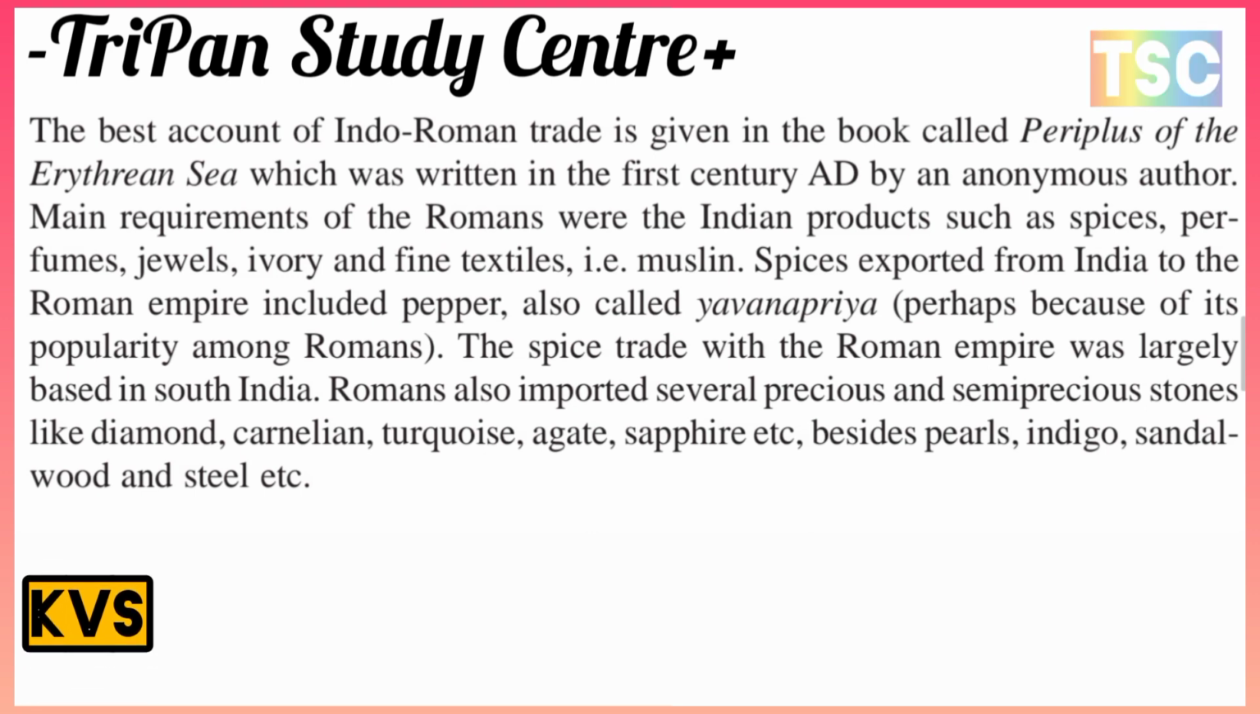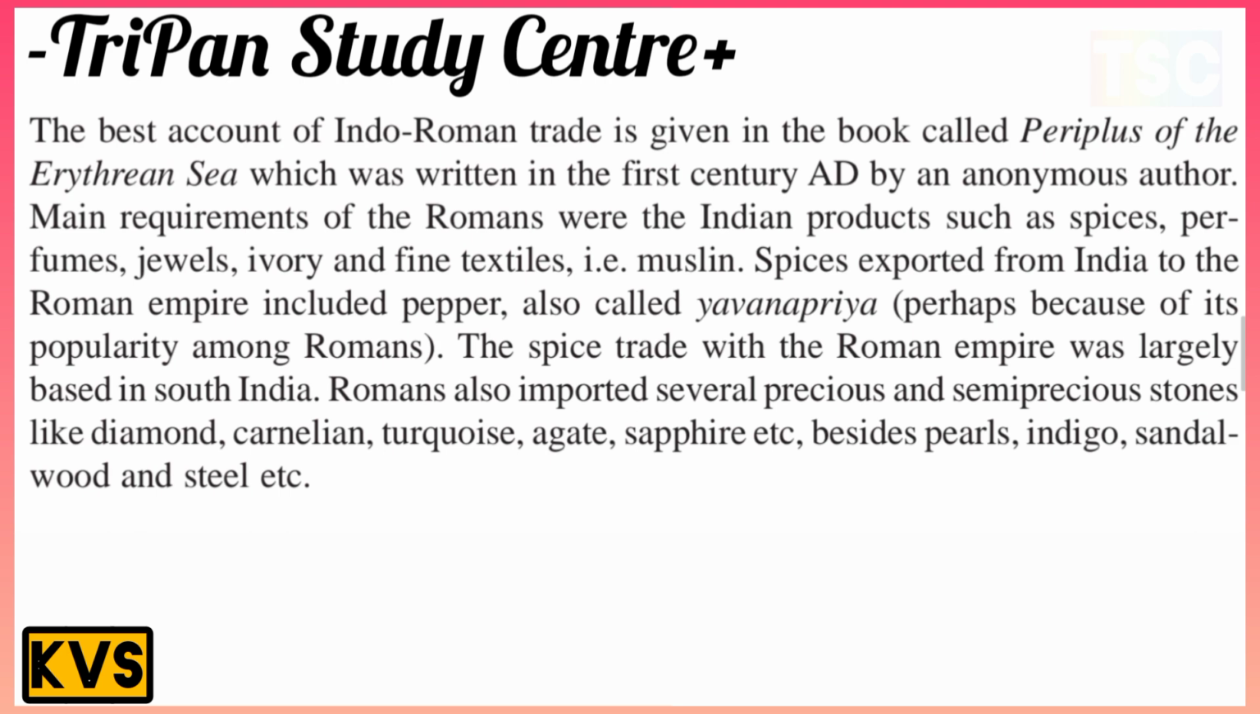The best account of Indo-Roman trade is given in the book called Periplus of the Erythraean Sea, which was written in the 1st century AD by an anonymous author. The main requirements of the Romans were Indian products such as spices, perfumes, jewels, herbs, and fine textiles. The muslins and spices exported from India to the Roman Empire included pepper, also called Yavanapriya. Yavanapriya is so called because of its popularity among the Romans.